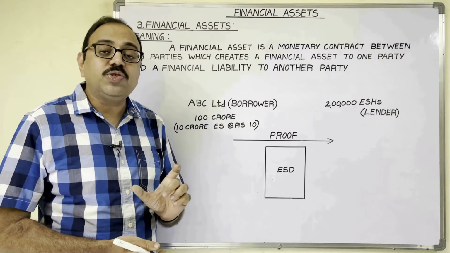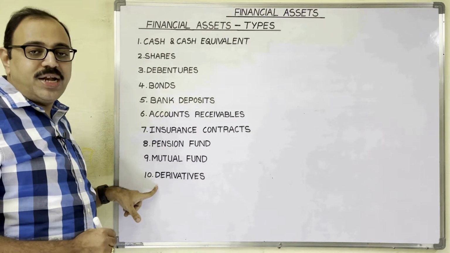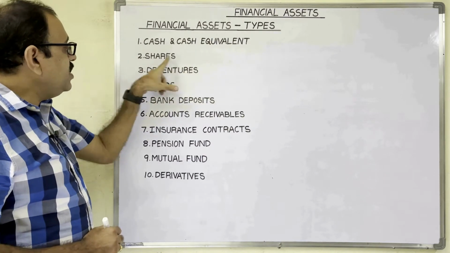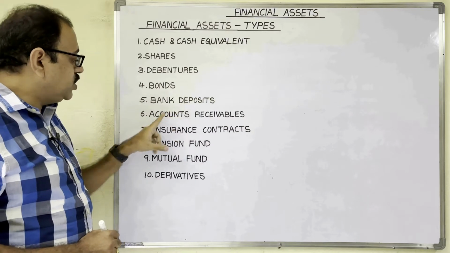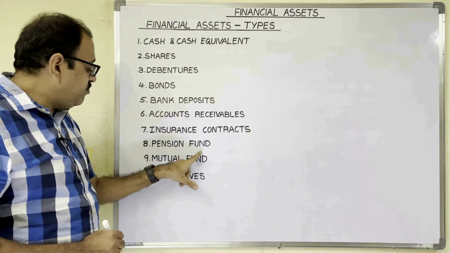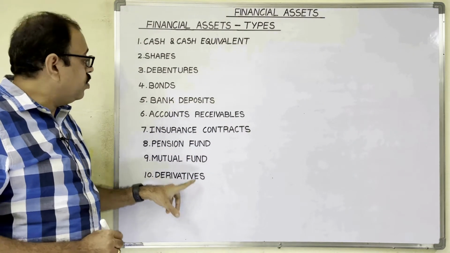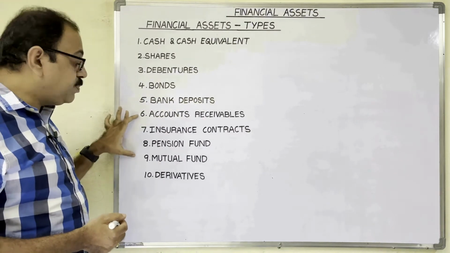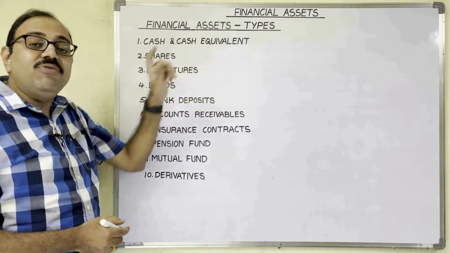Let us see the types of financial assets. We can commonly see these 10 types of financial assets. First one, cash and cash equivalents. Second, shares, debentures, bonds, bank deposits, accounts receivables, insurance contracts, pension fund, mutual fund, derivatives. In the present video, I am going to explain the first four. In my coming video, I will explain the remaining points. Let us start with the first one, cash and cash equivalents.